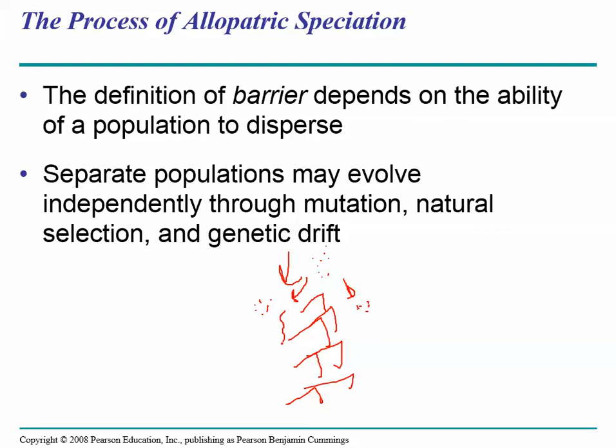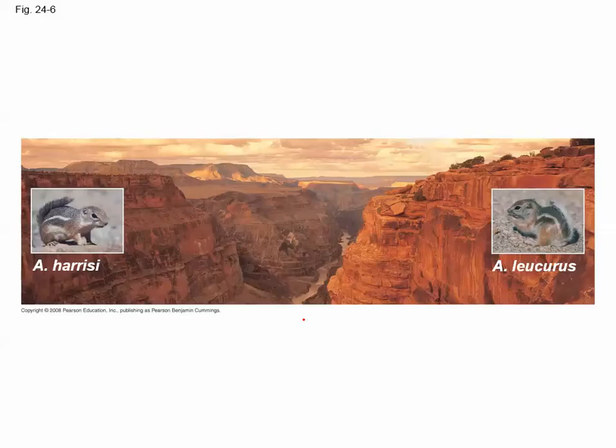And they might not meet up again for hundreds or even thousands of years. During this time, these two subpopulations of chipmunks might be exposed to different selection pressures. So when the chipmunks finally meet up, if they can interbreed and produce fertile offspring, they would still be the same species. But if their genetics have changed enough, they would be two different species of chipmunks that are very closely related. And that's what we think has happened on the Grand Canyon here.